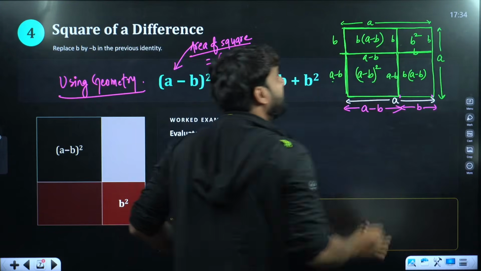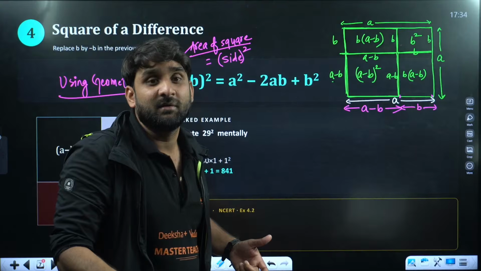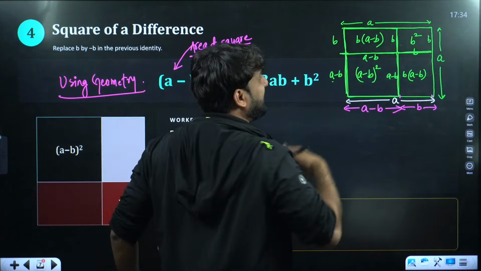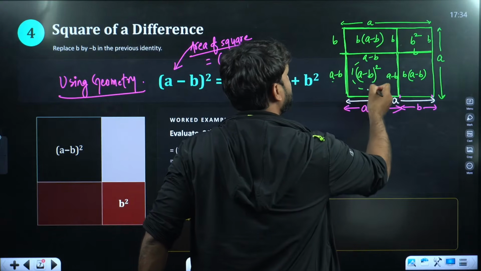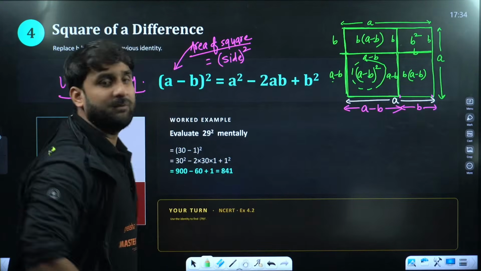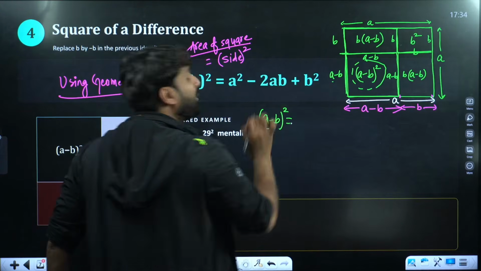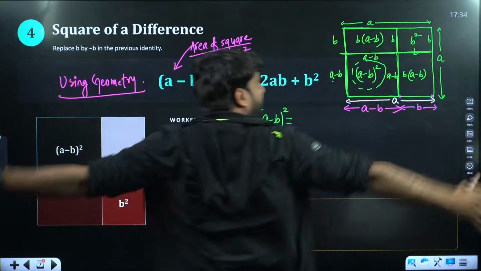We all know the area of a square is side square. Are you getting my point? Now we all are targeting to find this. We have to find this. So what will be this area? This area, a minus b whole square, will be equal to the area of the complete square